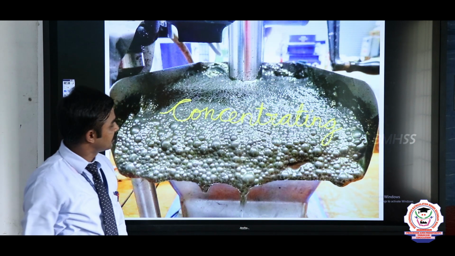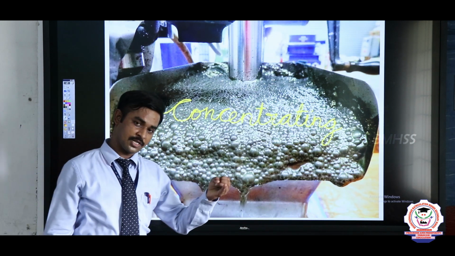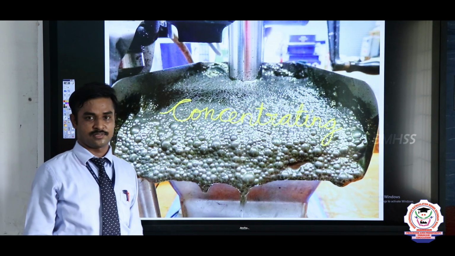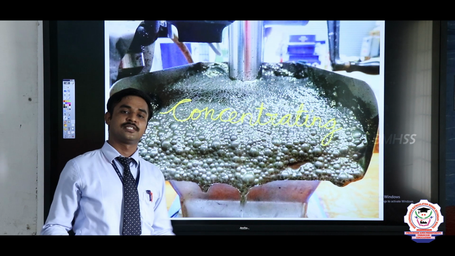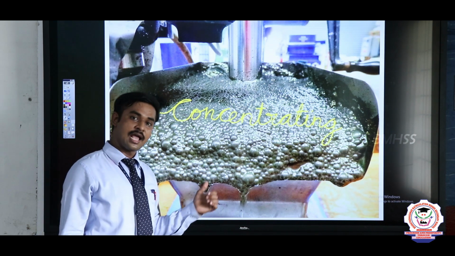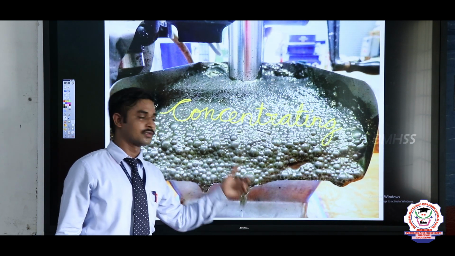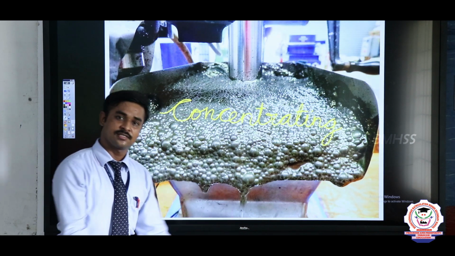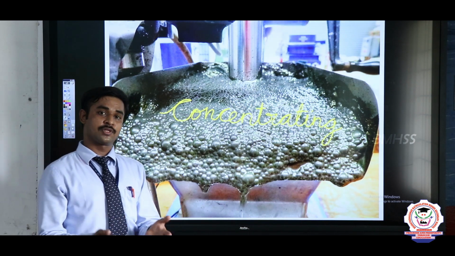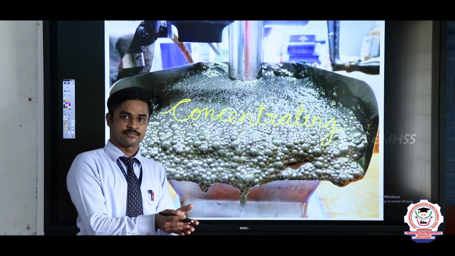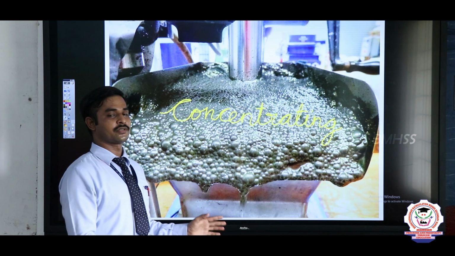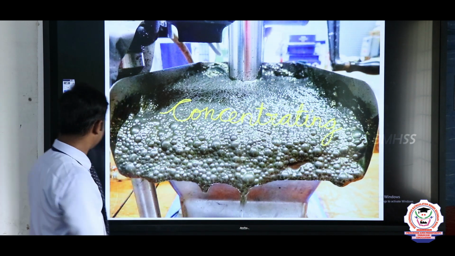We know about the concentrating processes: the froth flotation process, the gravity separation process and the magnetic separation process. Why is it said to be concentration? Because the concentration of the metal in the ore is increased. So this process is called concentration of the ore.